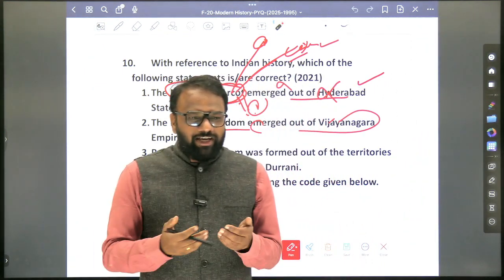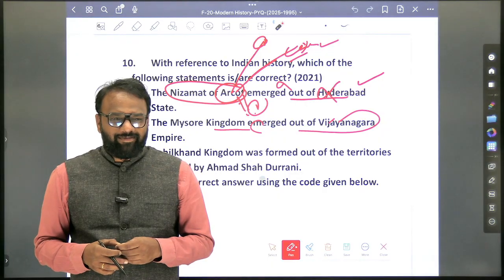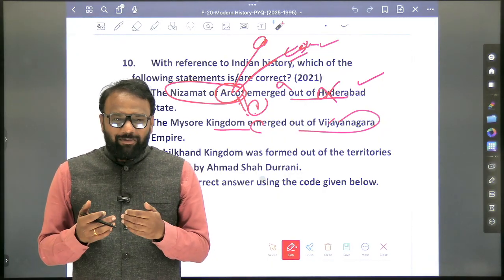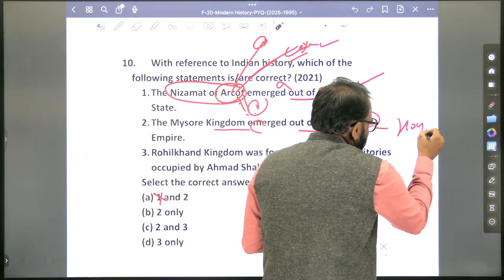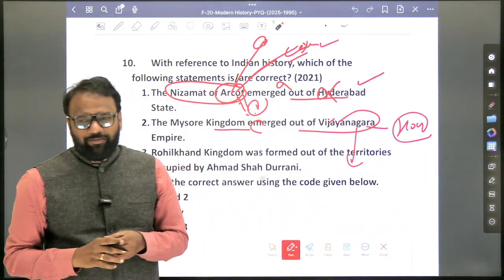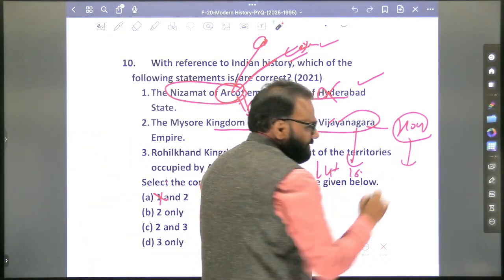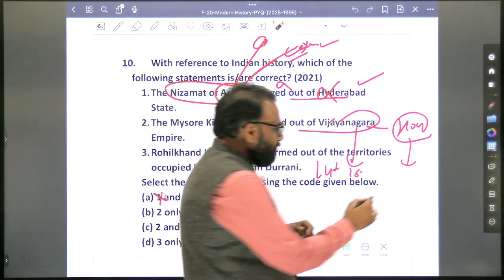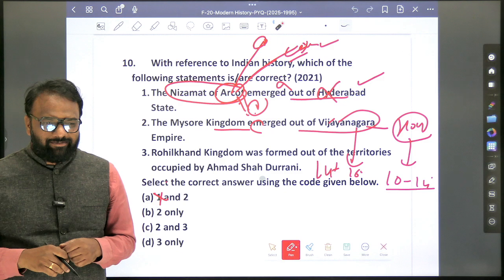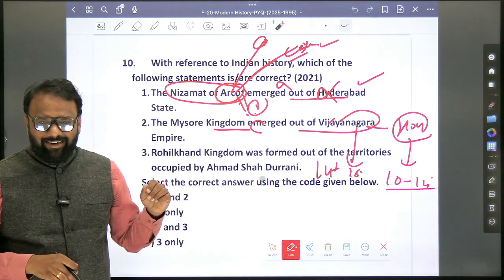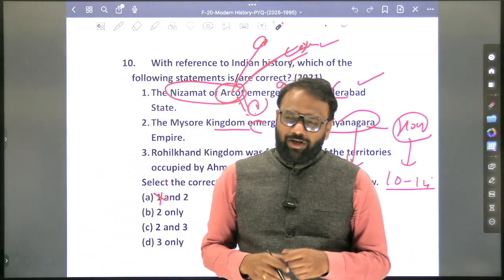Now, out of curiosity, Vijayanagara emerged out of whom? Hoysala. So the Vijayanagara Samrajya, they were feudatories working under the Hoysalas. So you'll connect the Hoysalas. Vijayanagara, which century to which century? 14 to 16. Next, Hoysalas, 10 to 14. Who was the founder of the Hoysala dynasty? Founder of the Vijayanagara Samrajya? So these things you will revise.